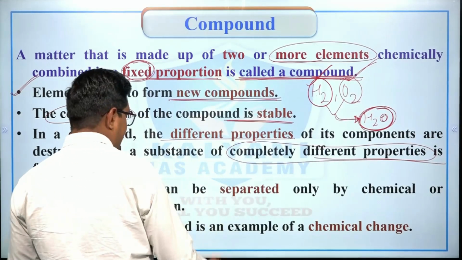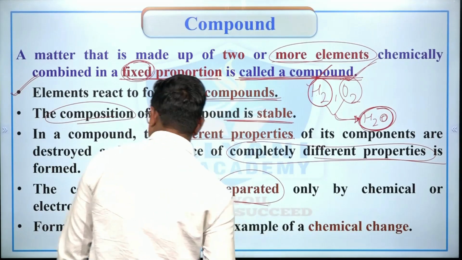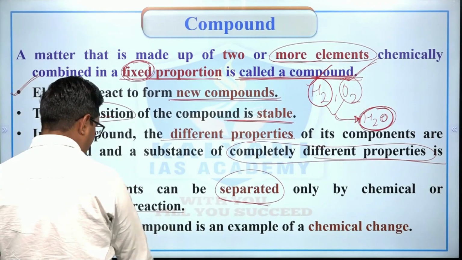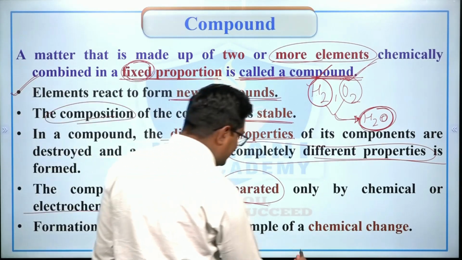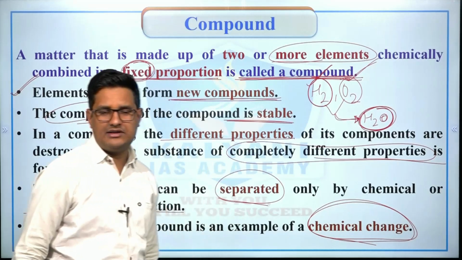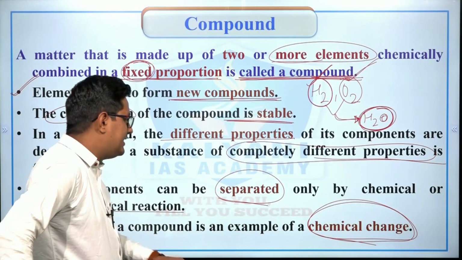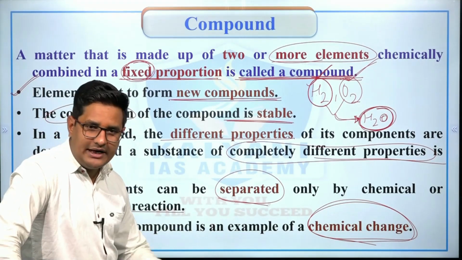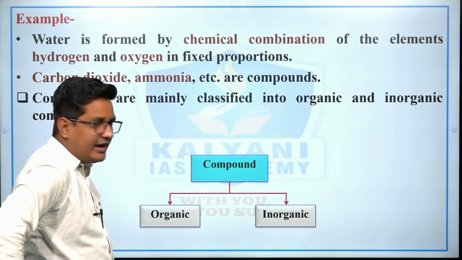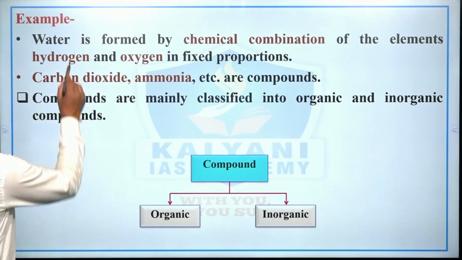The components can be separated only by chemical and electrochemical reaction, right. Formation of compound is also an example of chemical change, right. So whenever there is a chemical change then a compound is formed, right. What are the different examples of compound? For an example, water, right.